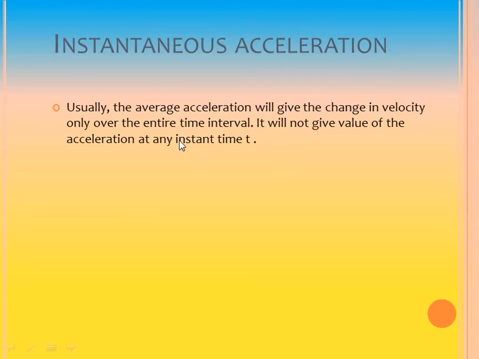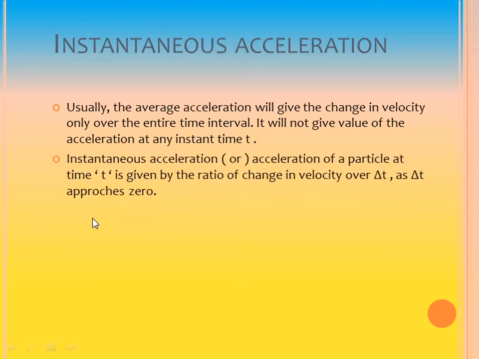So I explain once again. Usually the average acceleration will give the change in velocity only over the entire time interval. It will not give the value of the acceleration at any instant of time t. Here it is expressed at any instant of time t as the ratio of change in velocity over delta t, where delta t approaches 0.